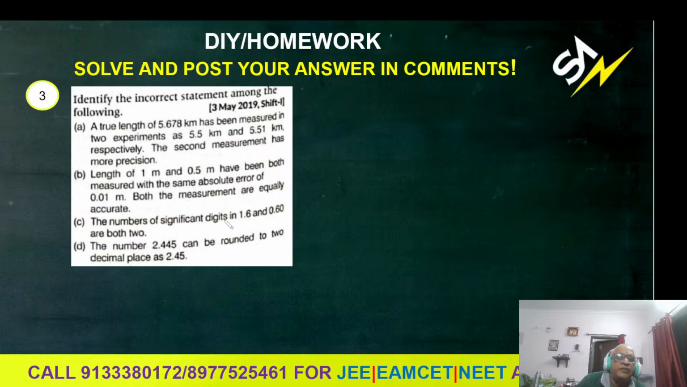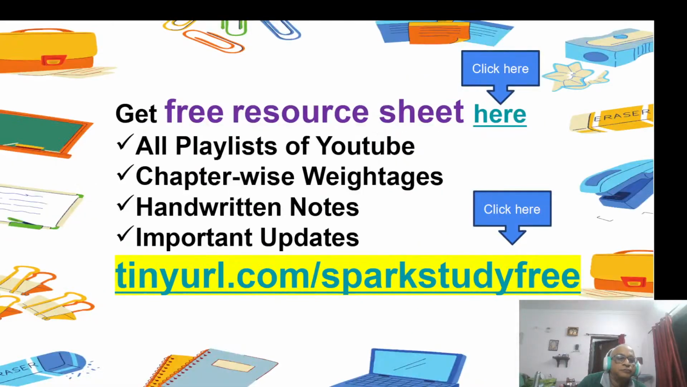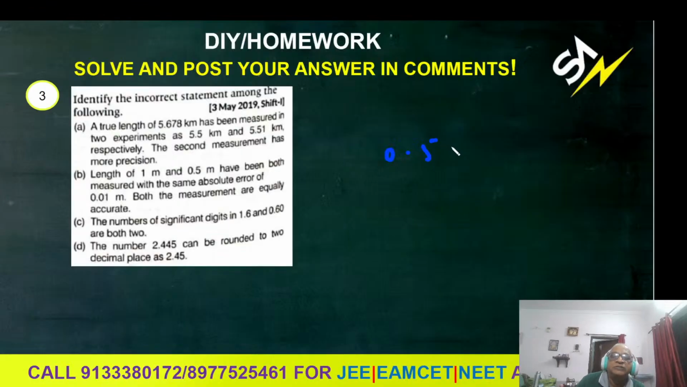So the number of significant figures: 1.62 has 3, and 0.50 also has 2. In 0.50, the 0 is significant. 1.6 also, both the cases, 2 significant. That is correct only.